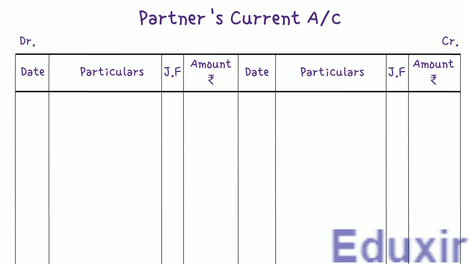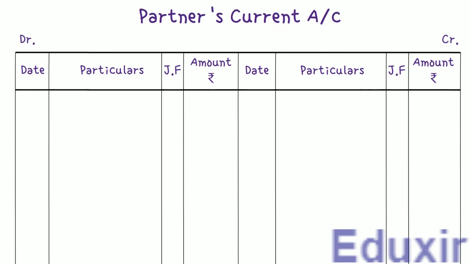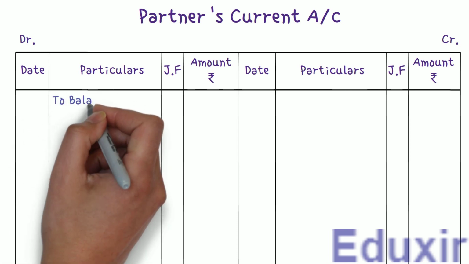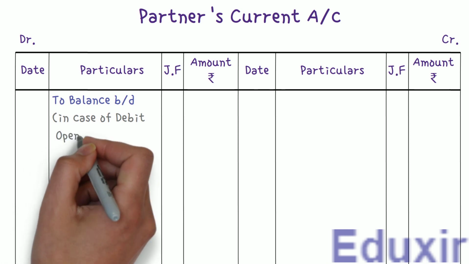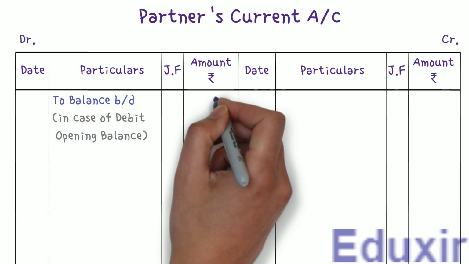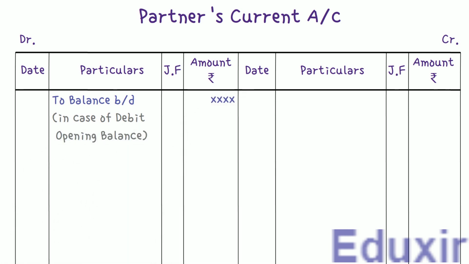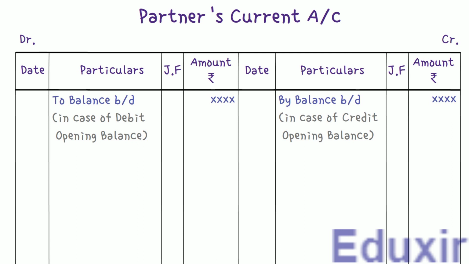Now let us discuss the postings that will be done to the partner's current accounts. Here, the first entry would be any balance brought down from the previous accounting period. If there is any debit balance, it will be brought down on the debit side. Similarly, if there is any credit balance, it will be brought down on the credit side. Just for the sake of your information, we are writing the balance brought down on both sides.